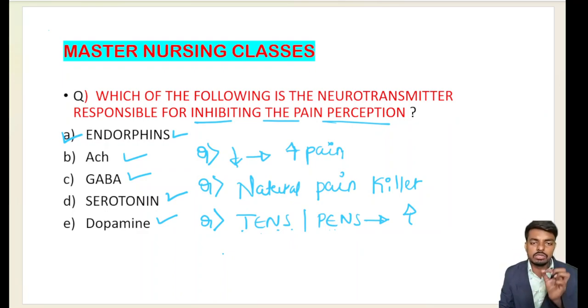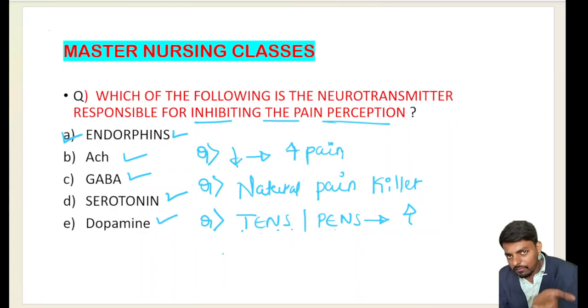Very important. So these four questions may be asked from your endorphins topic. The responsible neurotransmitter for pain reduction is endorphins. Which neurotransmitter deficiency may increase the risk of pain? That is endorphins. Which neurotransmitter is also called the natural painkiller? That is endorphins. TENS and PENS work on which principle? That is also endorphins.